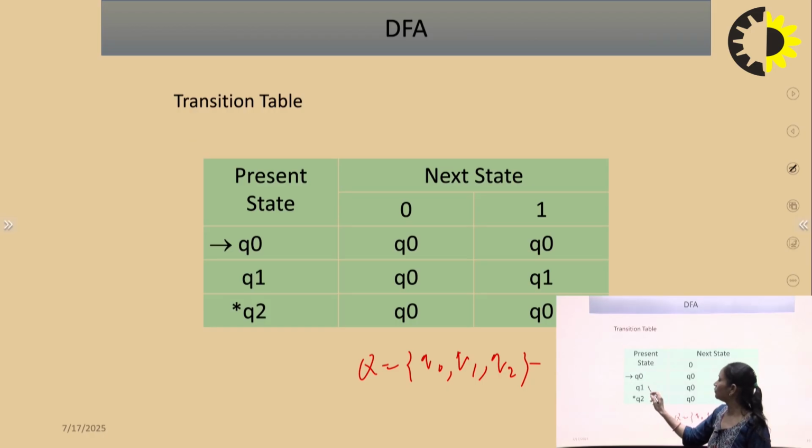For Q1, input symbol 0, next state is Q naught. Q1, input symbol 1, next state is Q1. Q2, input symbol 0, next state is Q naught. Q2, input symbol 1, next state is Q naught. This is the transition table.